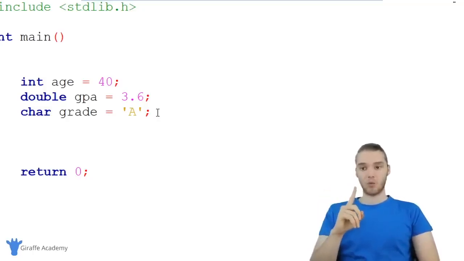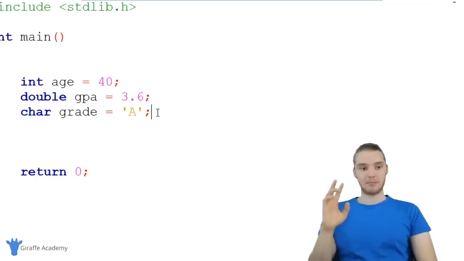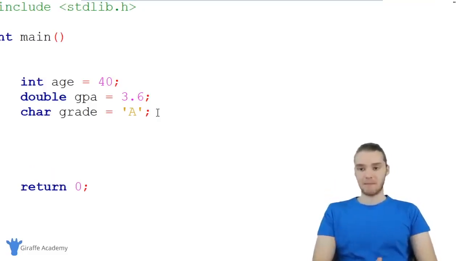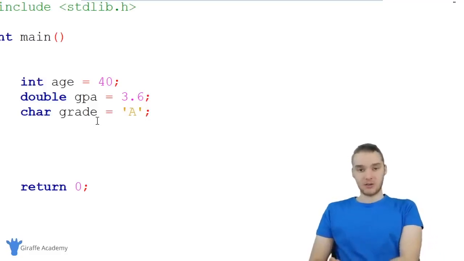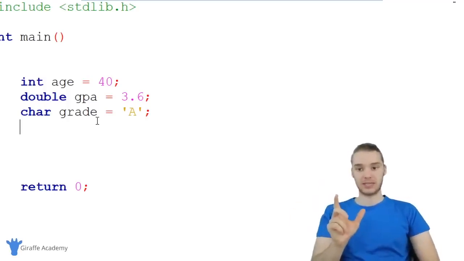I also want to talk to you guys about one sort of extra data type, and it's not technically a data type in C. It's technically like a modification of the character data type. So you'll notice when we create a character, we can only store one letter, one single character inside of it. But a lot of times we're going to want to represent more than one character. So we're going to want to represent like a string of characters. And generally this is called a string. So it's a collection of characters that are grouped together. And we can use this char data type in order to create a string.